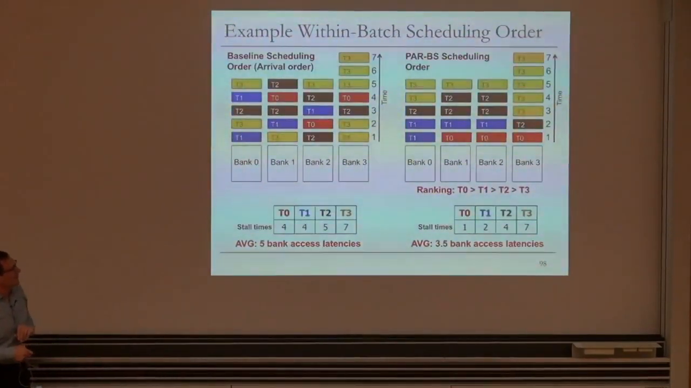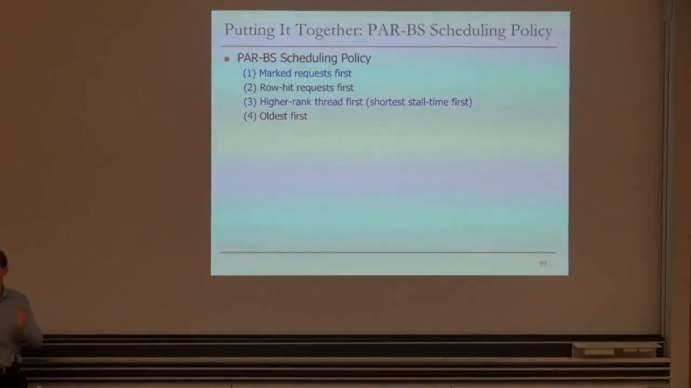Okay. So basically, how do you actually design the policy right now? So you need a scheduling policy. We want to keep it simple. So we're going to modify the baseline FR-FCFS scheduling policy in 2 ways. This is FR-FCFS priority order 1, FR-FCFS priority order 2.